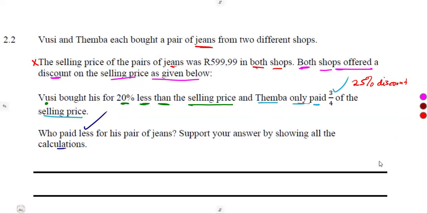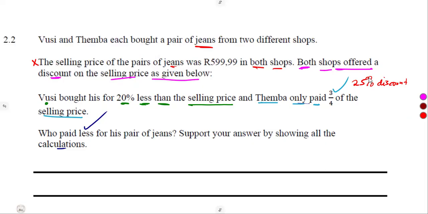But in terms of percentages, Temba here paid 25% less. So it means the more discount, the less you pay. If the discount is big, you see a bigger percentage, it means you're going to pay less, isn't it, guys? So to pay less, more discount.